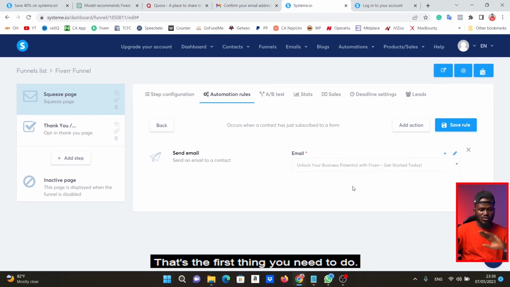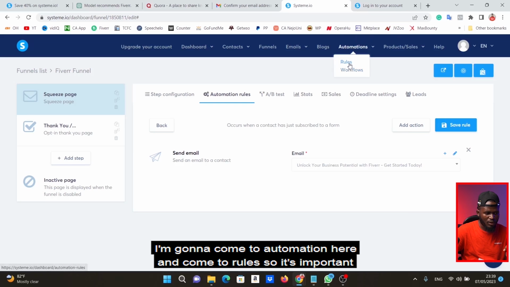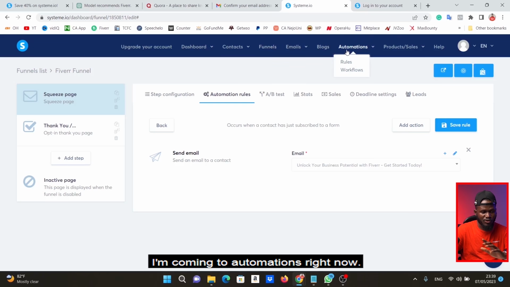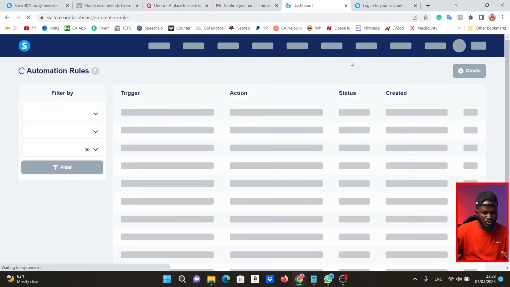That's the first thing you need to do. Do this and hit save. So it's going to send this email. Now, there's one more thing. I'm going to come to automation here and come to rules. It's important, pay attention. For funnel, I'm coming to automations right now. Come to automations, go to rules, right? Very important. So this is loading up.